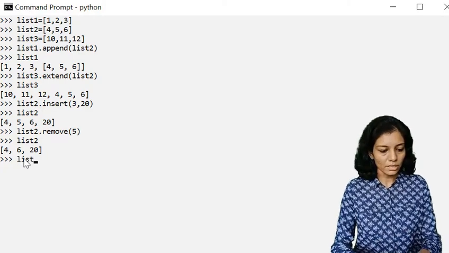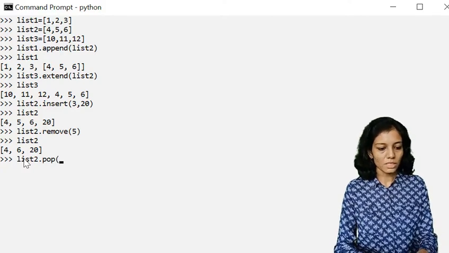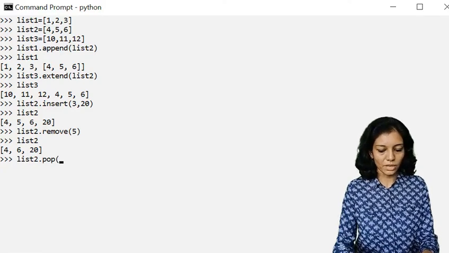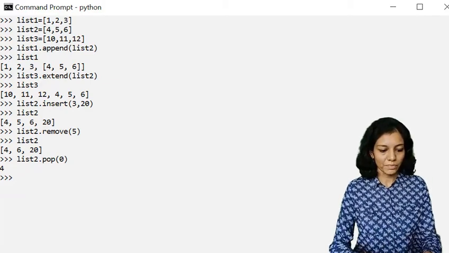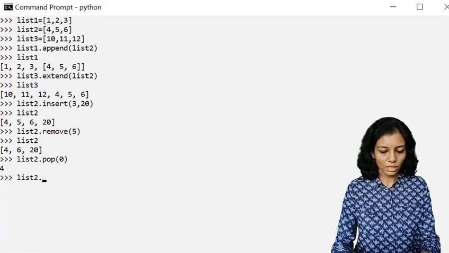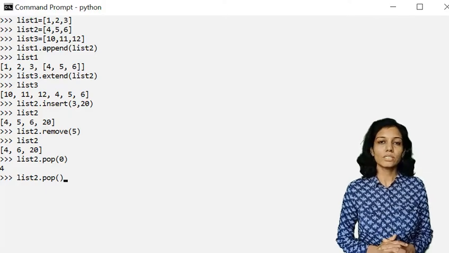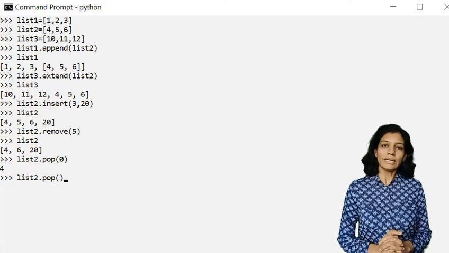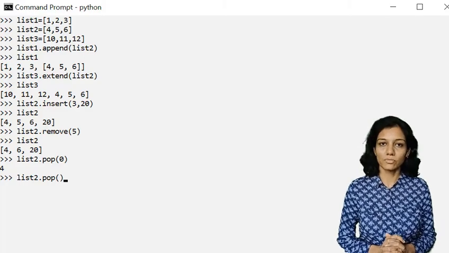So let us try this. List 2 dot pop, and if I want to pop element by index, I need to specify 0. Okay, so it will give me a value, it will return the element. And if I don't use any argument within pop, what is your guess? What will be the value which is returned? If you have studied data structure stack, the push and pop operations are basic functions of stack.